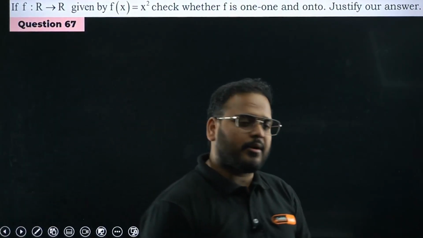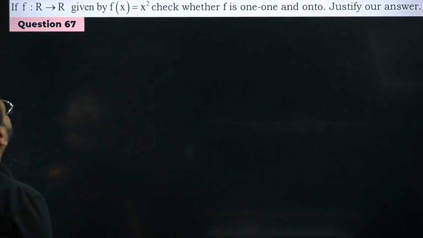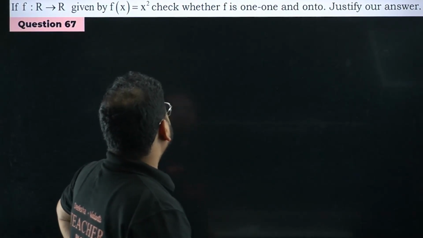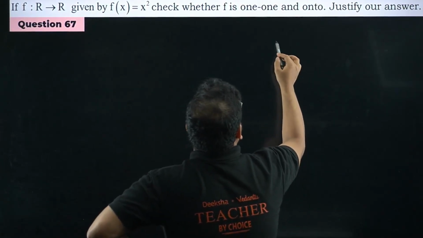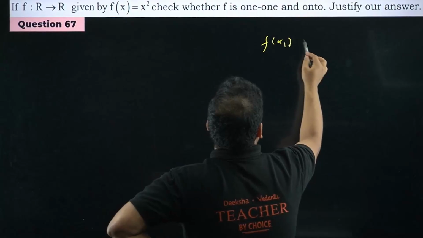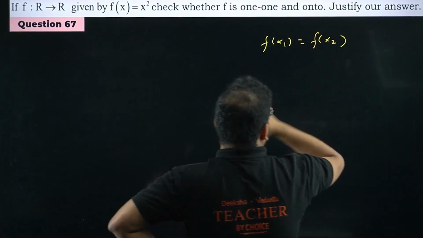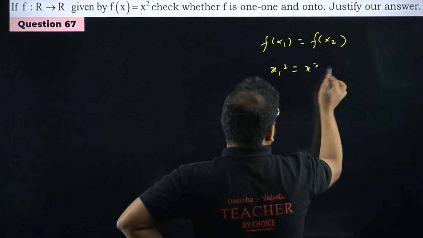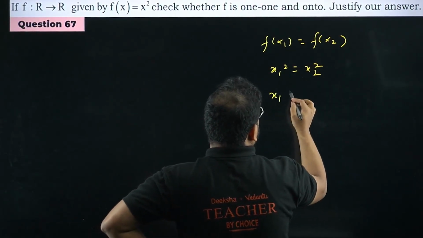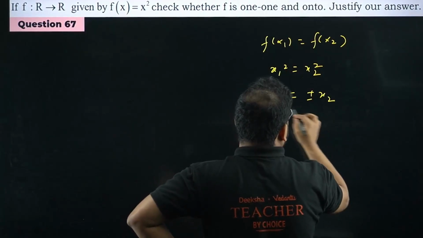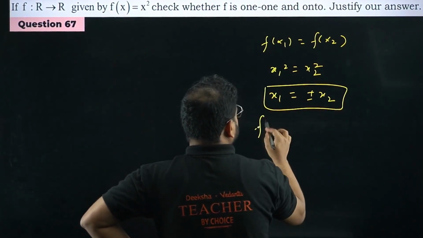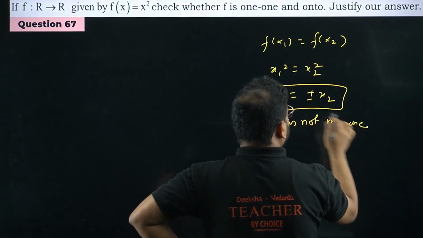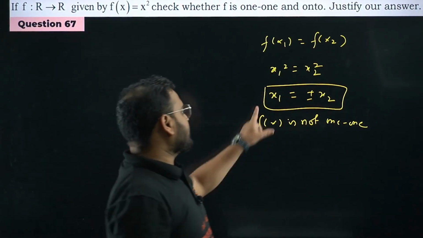Simple question only. They've given f from R to R given by f(x) equals x square. Check whether f is one-one or onto on all real numbers. So let's take here f of x1 equals f of x2. Then it will become x1 square equals x2 square. I get here x1 equals plus minus x2, right? Hence f(x) is not one-one. Correct. Now we are getting two values of x2. It should be x1 equals x2, not like that.